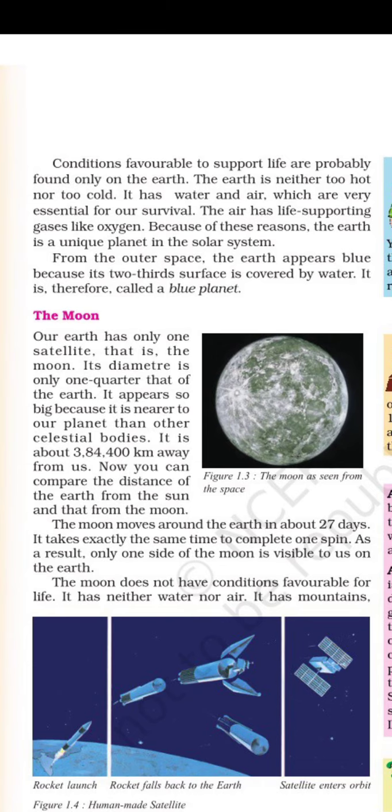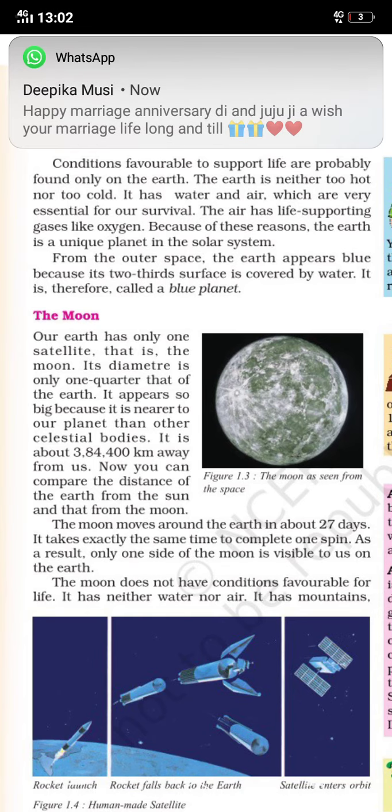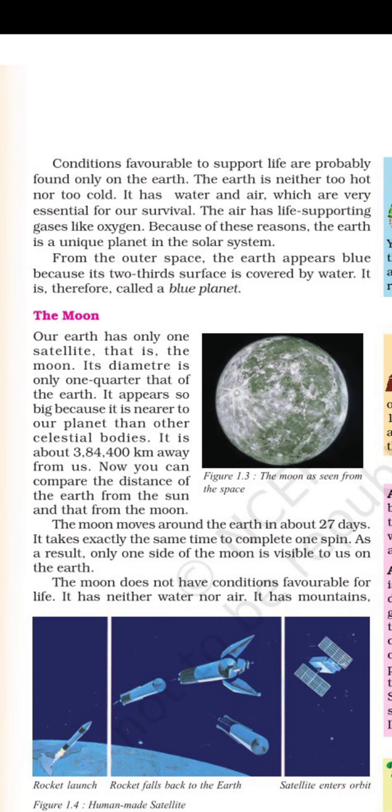Now we are discussing the moon. Our moon is one natural satellite. Its diameter is only 1/4 of the earth. It appears so big because it is near to us. I have also explained that if anything is far away from us, then it appears small, and if anything is near to us, it will appear much bigger.